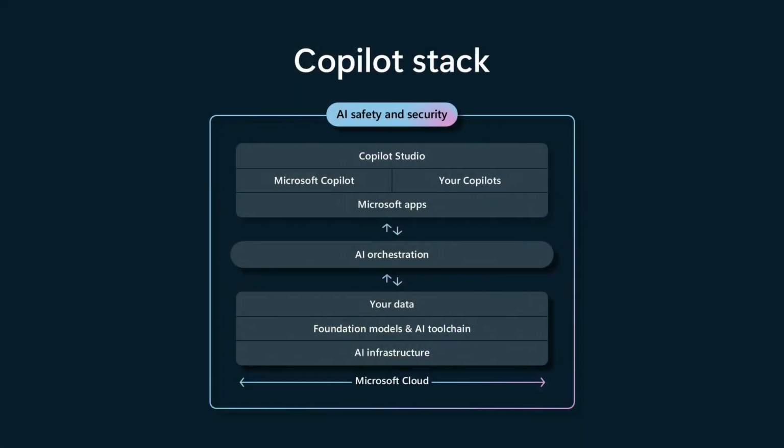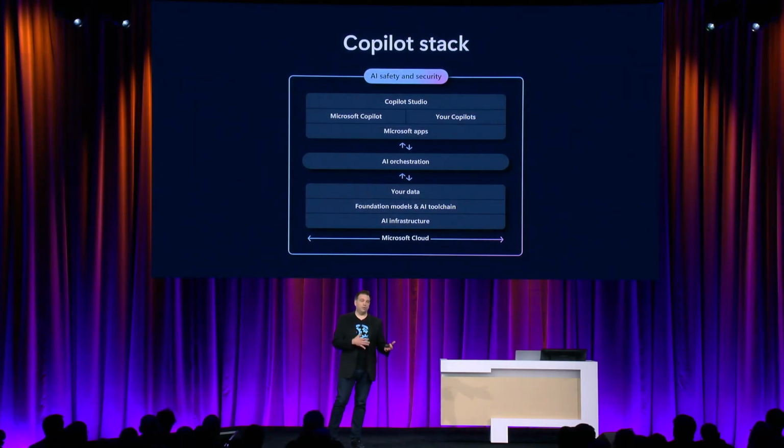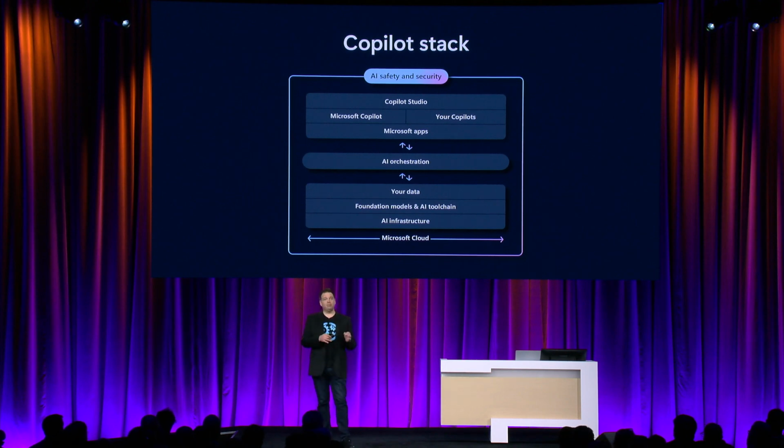Super important. And from a Microsoft perspective, the Copilot stack is something that we've been working on for more than a decade. So if you think about Azure and the supercomputer that we use to run things like ChatGPT as well as GPT models globally, all the way up through the really important part, AI orchestration. So if you have to do multiple retrieval steps, find information across different data sources, that is also a real key area and key differentiation. And then the Microsoft apps, the Copilots that you build, the Copilots that we have in Copilot Studio to be able to extend that and be able to use Copilot with external data that might not be sitting inside of Microsoft 365. We're going to talk about all these different topics today.